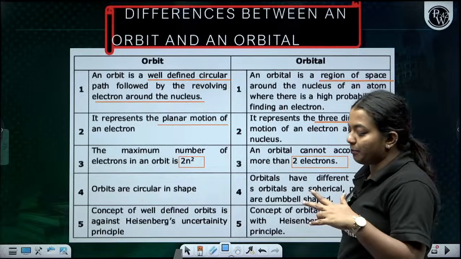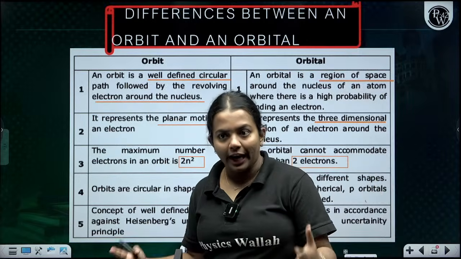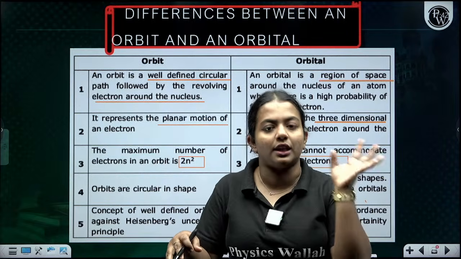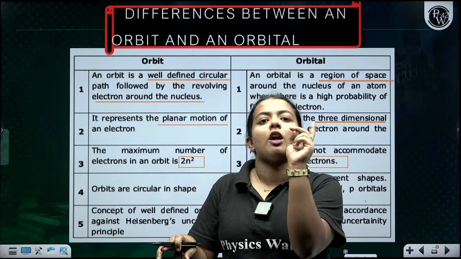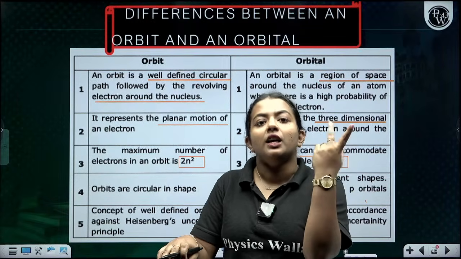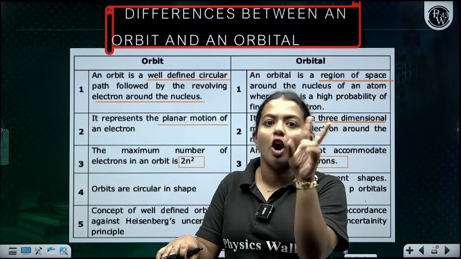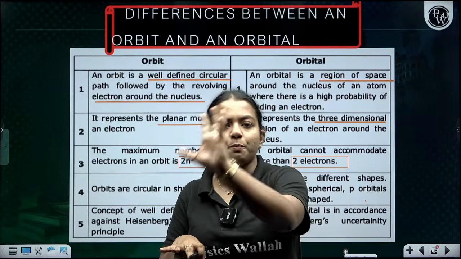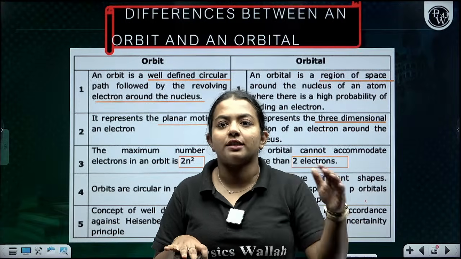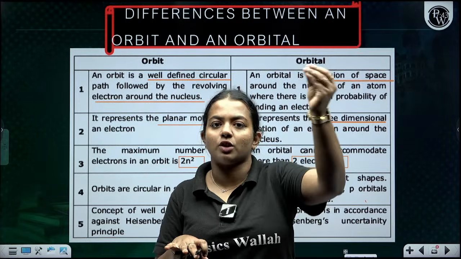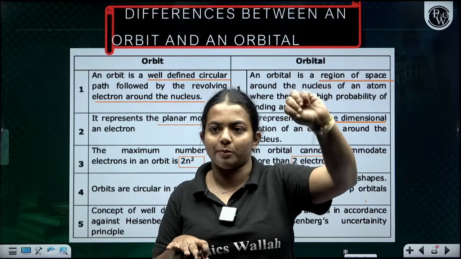Clear? For example, if you have the shell n equal to 1, only one orbital will be there, which is the s orbital. If you have n equal to 2, there will be 2 subshells, s and p, with a total of 8 electrons. For the p subshell, 3 atomic orbitals will be there.